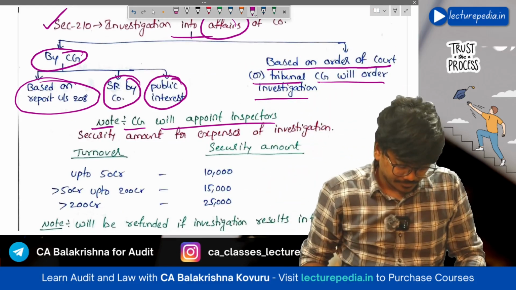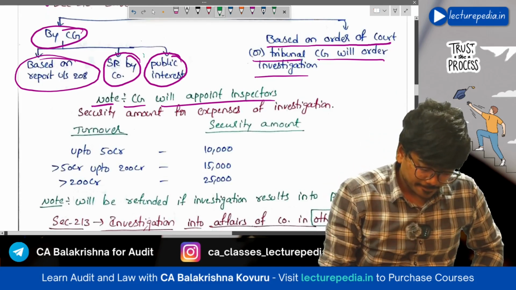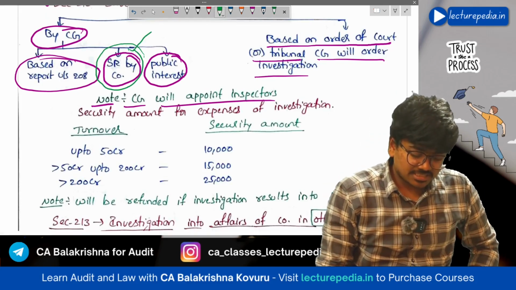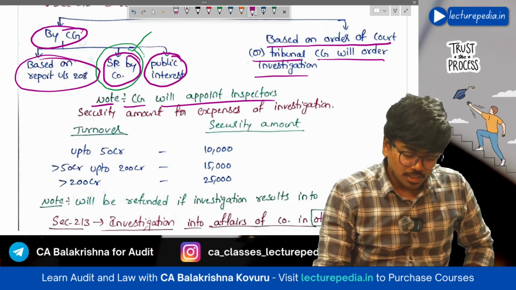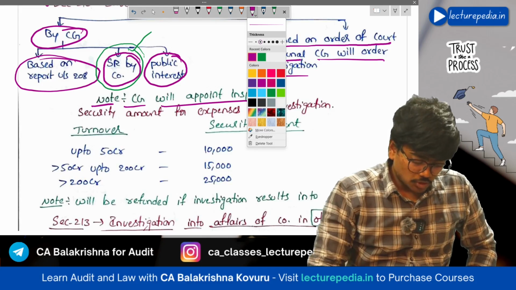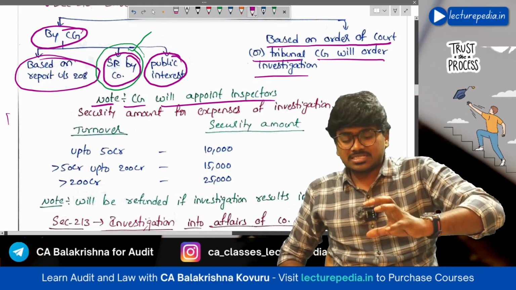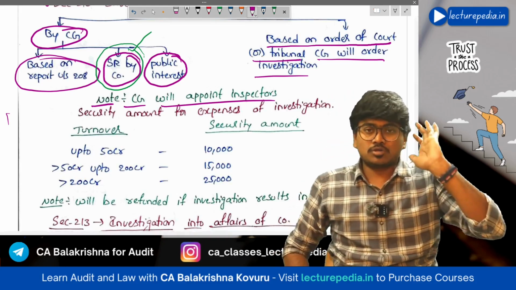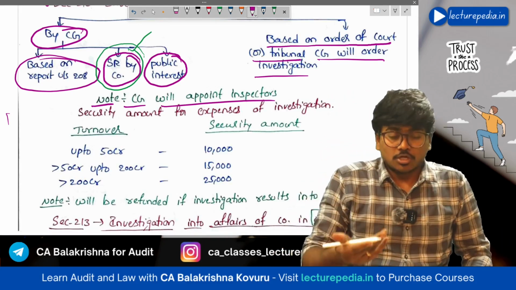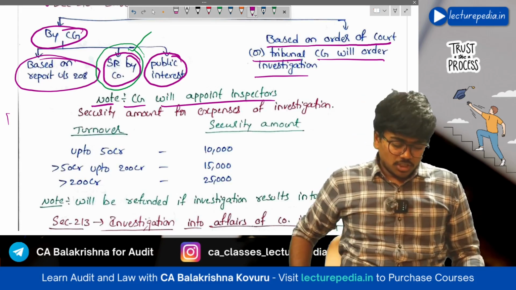Hope that is clear. Now in the second situation, investigation requested by the shareholders, to bear the expenses of the investigation, shareholders have to deposit a certain amount with the central government. That amount will be determined based on the turnover of the company.